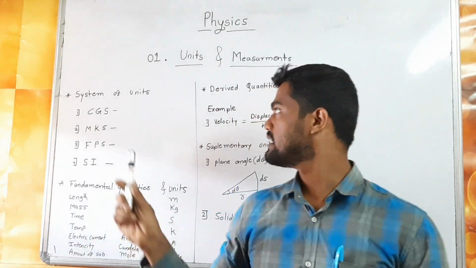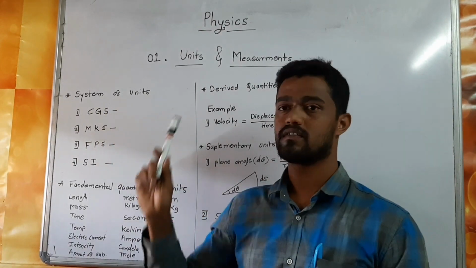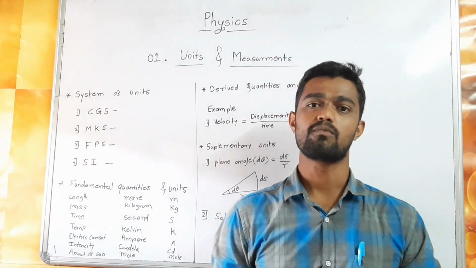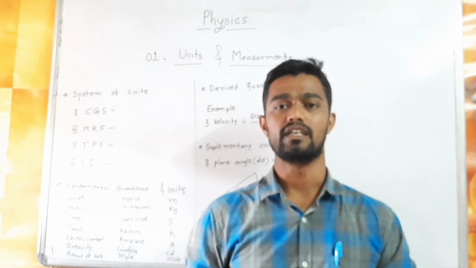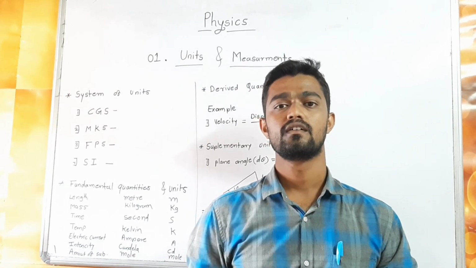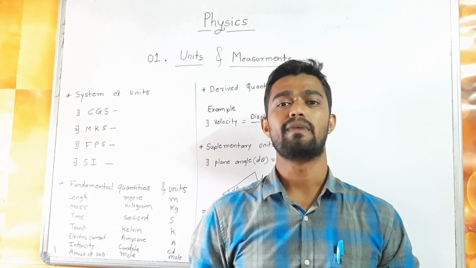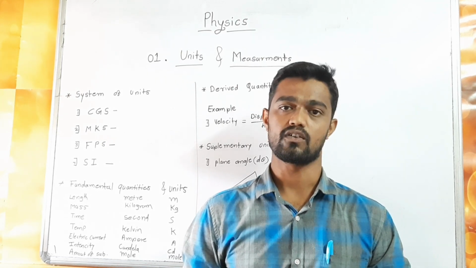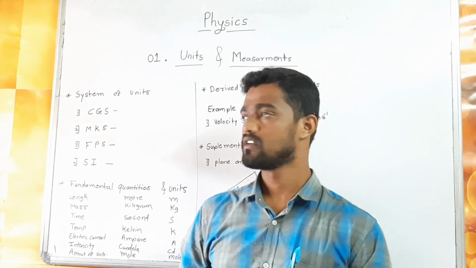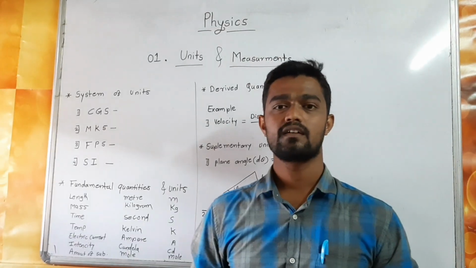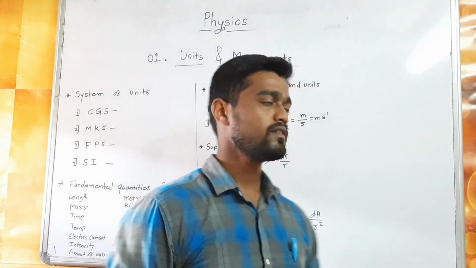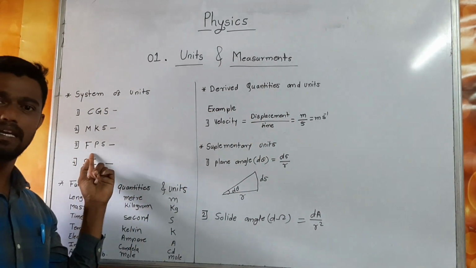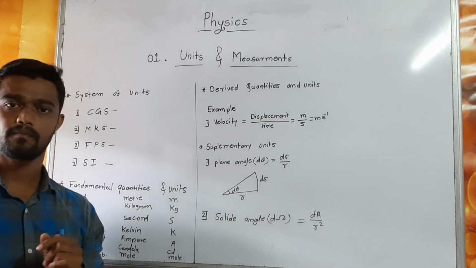So the first point is system of unit. When we discuss system of unit, we should know what a unit is. A unit is the standard of measurement of a physical quantity. The system of units is of four types: CGS, MKS, FPS and SI.